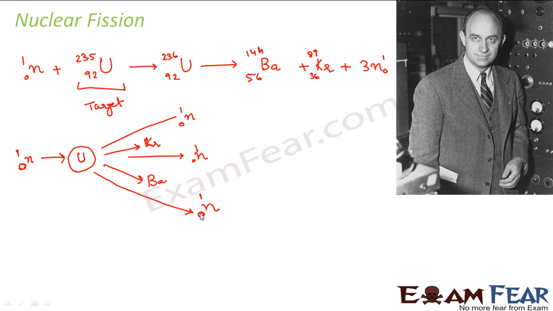So this was the nuclear fission reaction, and a huge amount of energy was released during this process. That was the significance of this nuclear fission reaction. The elements which were produced were highly unstable and radioactive. If they are radioactive, they will have a tendency to decay, to form lighter and stabler nuclei.